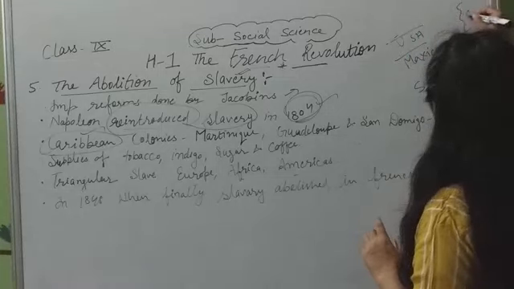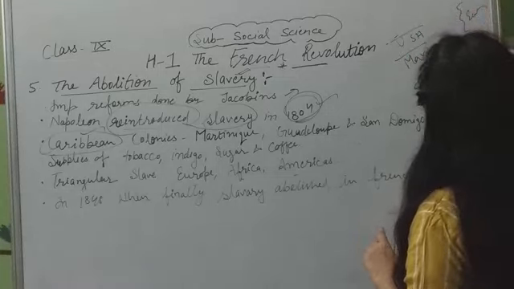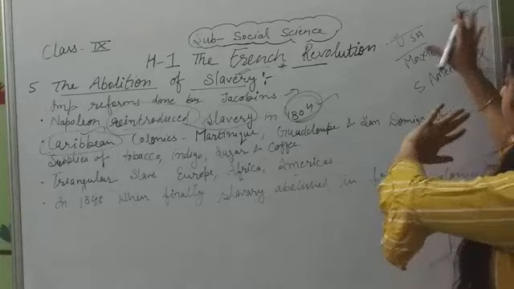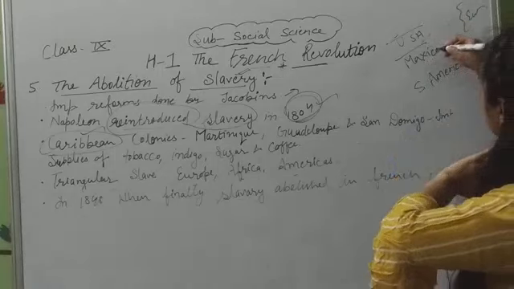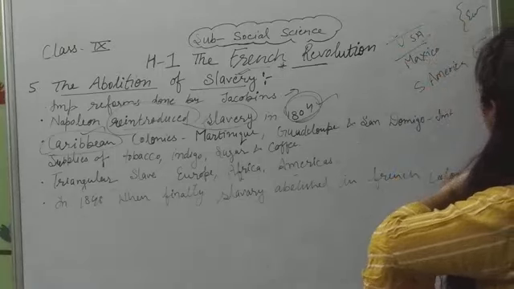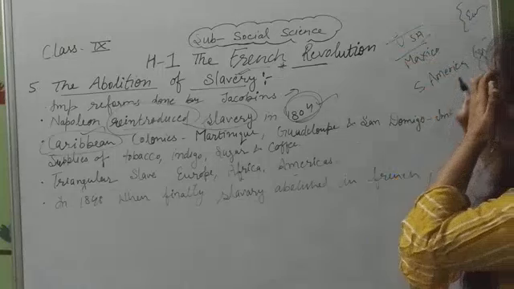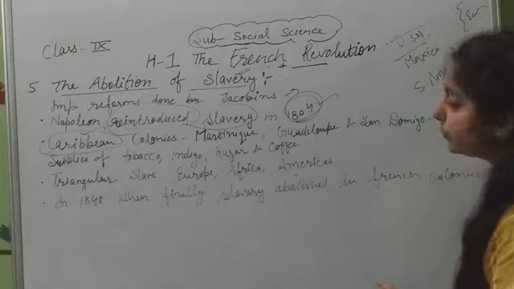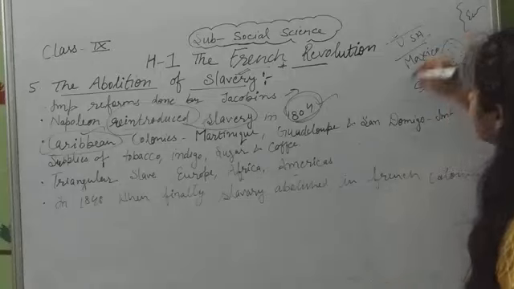Here is Europe, and here is Africa. These are continents. And where is the Caribbean? Here is the Caribbean Sea, and here are these countries.